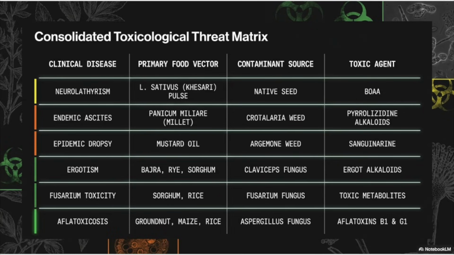We looked at Neurolathyrism caused by BOA in Kesari pulse, endemic ascites caused by pyrrolizidine alkaloids from Crotalaria weed contamination, epidemic dropsy caused by sanguinarine from argemone contaminated mustard oil, ergotism caused by ergot alkaloids from claviceps fungus, Fusarium toxicity from an emerging fungal threat, and aflatoxicosis caused by aflatoxins from Aspergillus fungi.